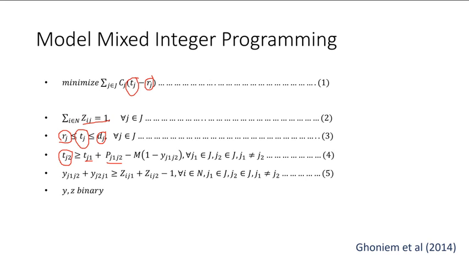Next, the constraint is to guarantee the precedence of the aircraft pairing, second aircraft to one aircraft, or one aircraft to second aircraft, if the aircraft is assigned in the same runway, and we know the Y and Z are binary.